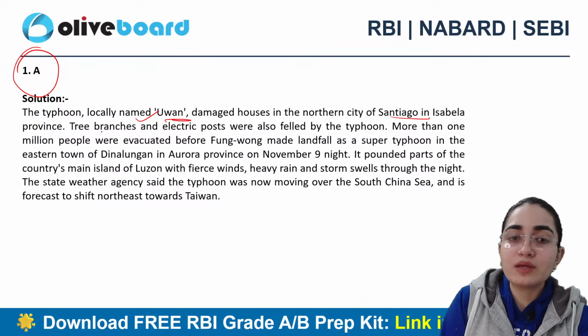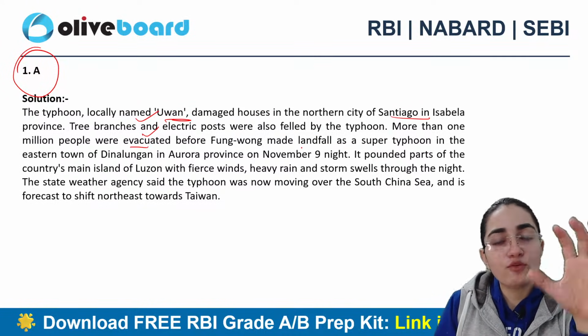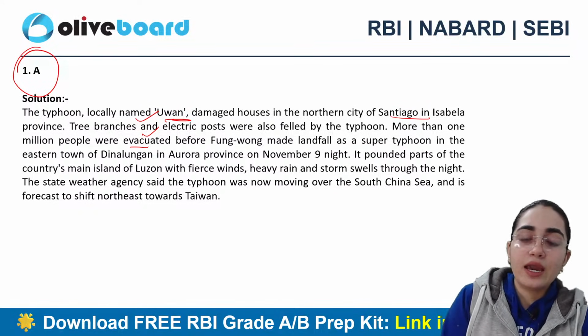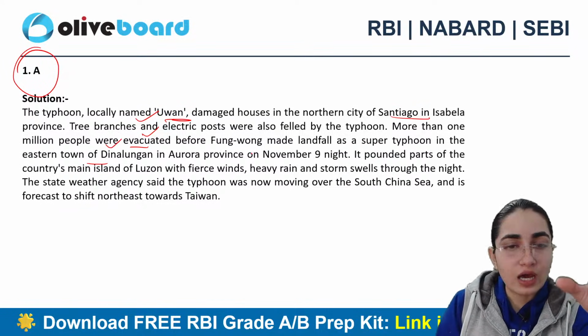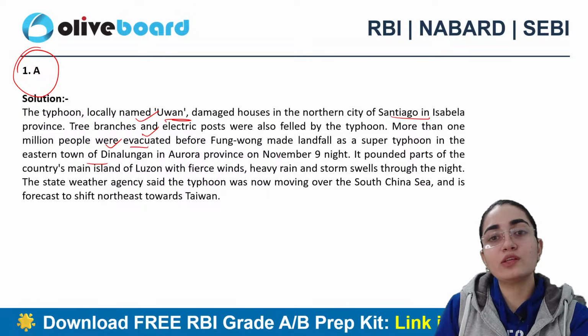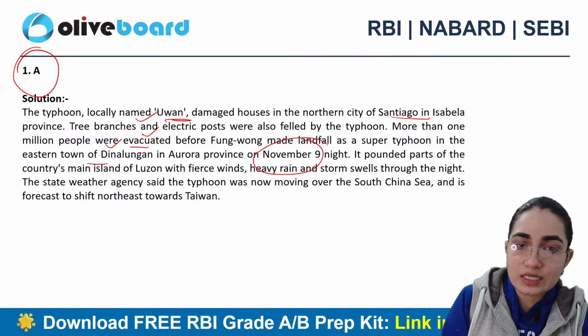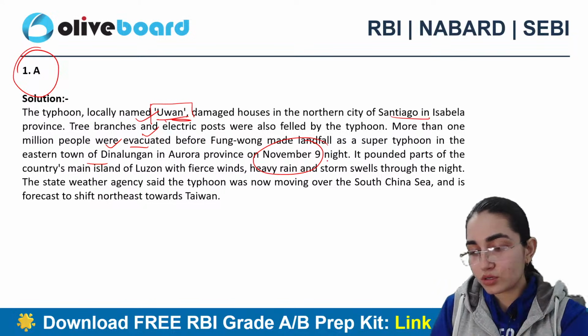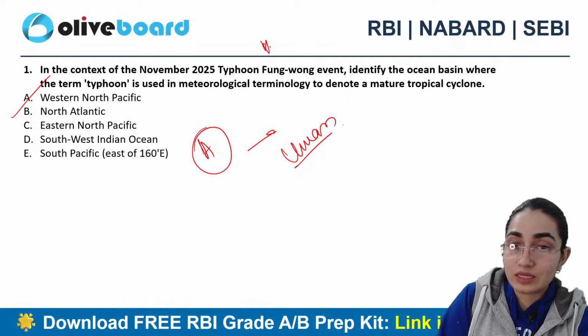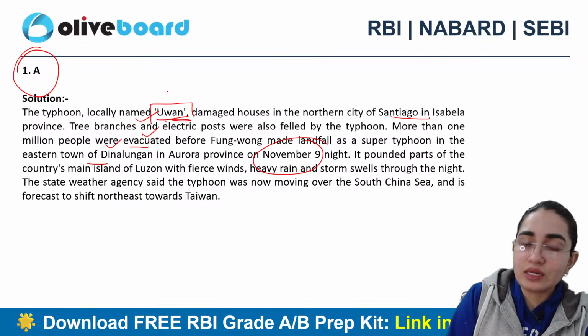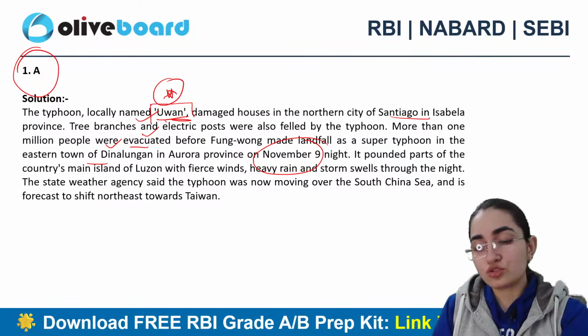And more than 1 million people were evacuated before Fung-wong made landfall as a super typhoon in the eastern town of Dinalungan in the Aurora province on November 9th night, right? So this is the entire information about it. What is important? They can ask you one question that we have specifically made for you people, and they can ask about the name also. So Uwan, right? So just remember that.